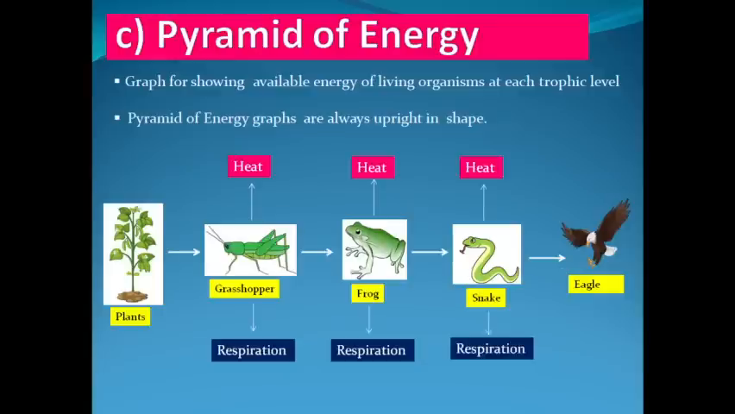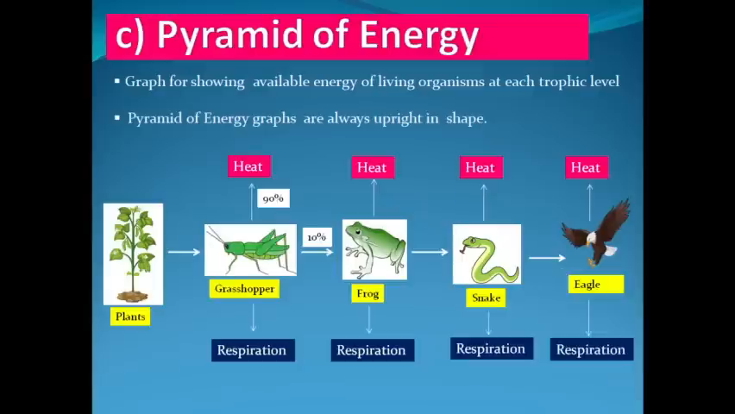Same thing will be done at snake level and even eagles will do the same. So we have seen in this food chain that whatever amount of energy is taken from the previous trophic level, most of it is utilized by the individual organism. Only a small fraction of it is stored and is available to the animals who are situated at the next trophic level.